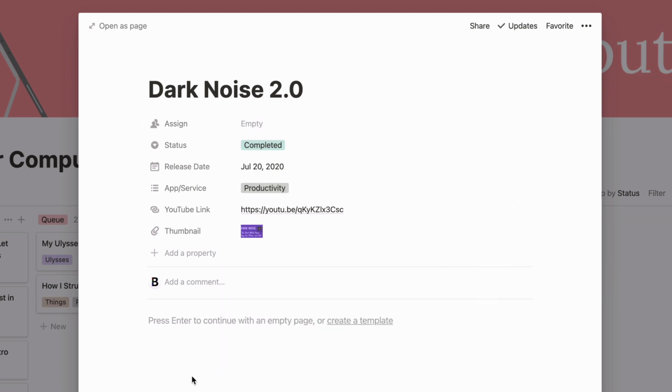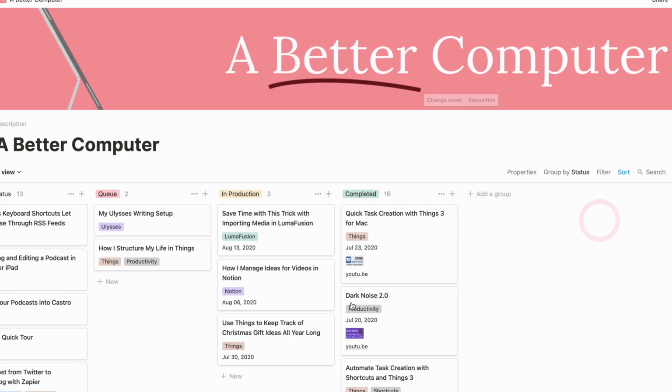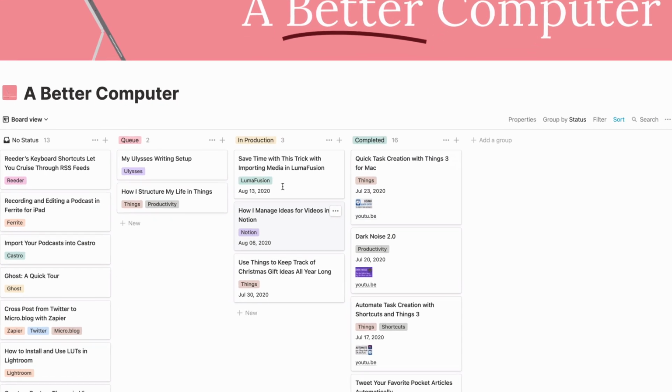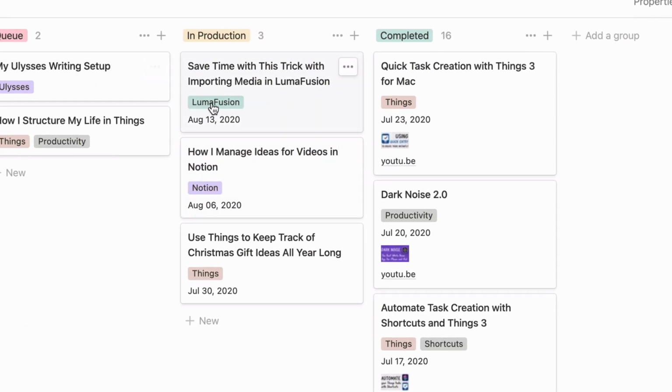I could theoretically do more. I've seen other YouTubers use Notion and they do a lot more, but that's enough for me. So I'm going to close that, and the next thing I want to do is look at how do I set it up to look like this, right? So I've got my tags showing, so I know this is a LumaFusion video, this is a Notion video, this is a Things video. I can see dates on them. I've got thumbnails and YouTube links here. So if I click this, I don't have to actually go into the task.